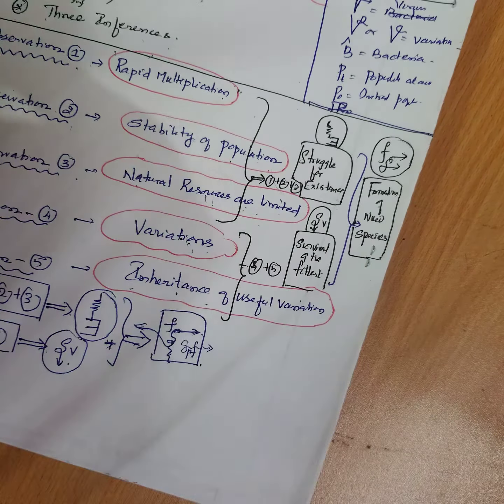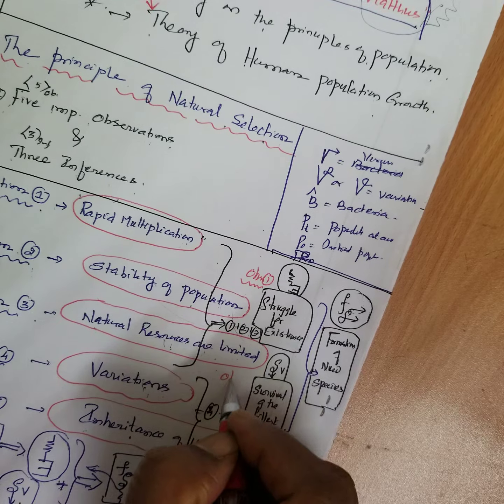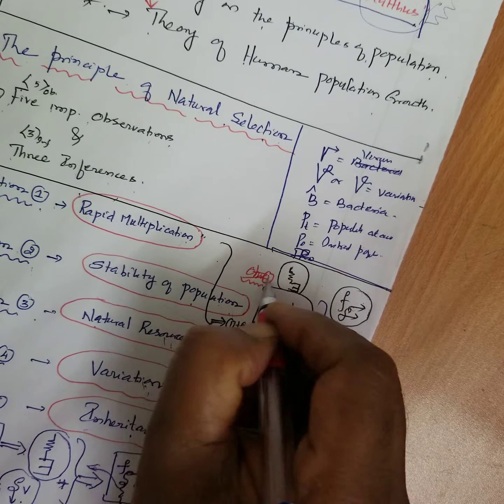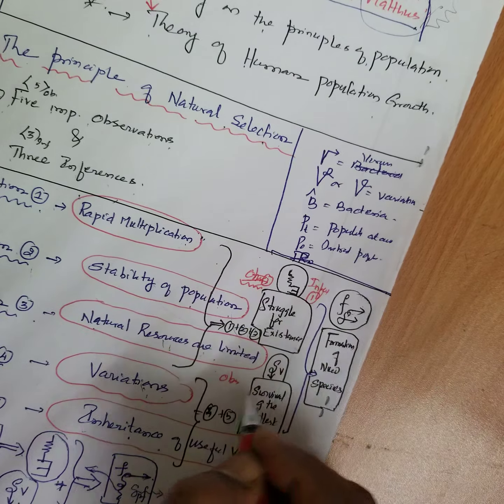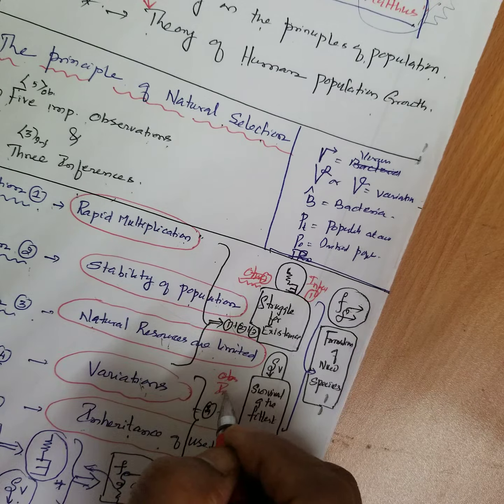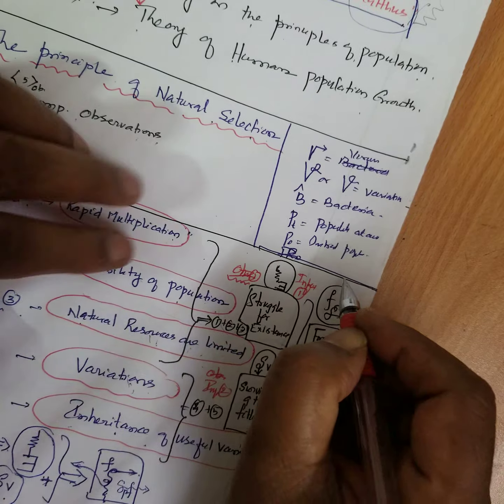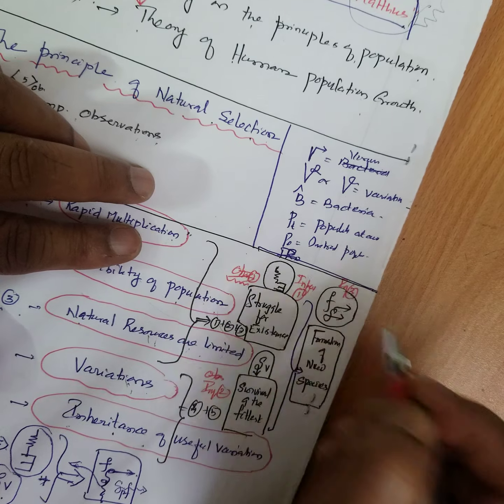This is called observation 1. This is called inference 1. This is inference 2. Final, inference 3.